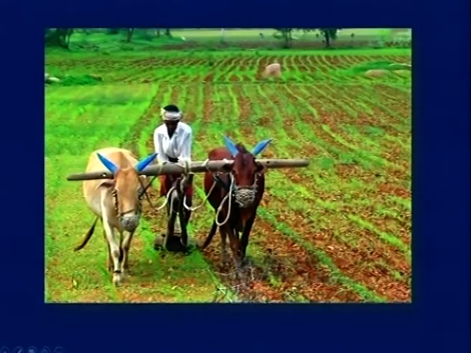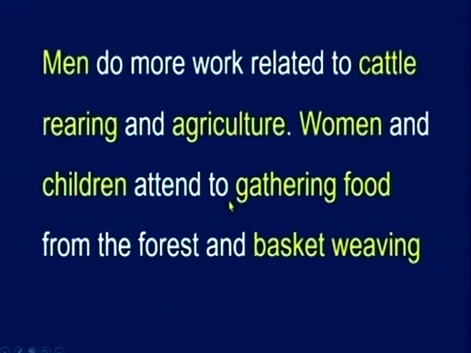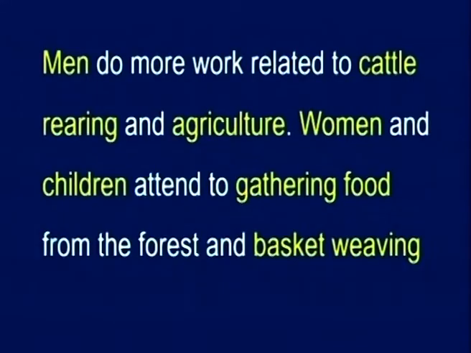See, this is tilling of land. This is shared equally by all the tribal people. Men do more work related to cattle rearing and agriculture. Women and children attend to gathering food from the forest and basket weaving. So, what type of work is done by men? Men do agriculture and cattle rearing.